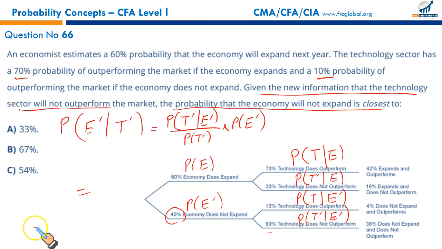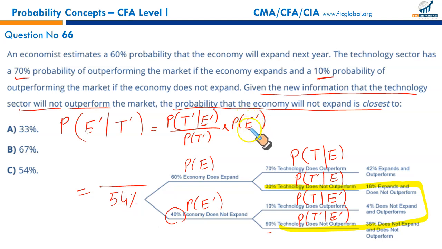This is the leg showing technology doesn't outperform. 18 and 36. This is the combined probability of T complement. So the denominator is 18 plus 36, which will give you 54%.